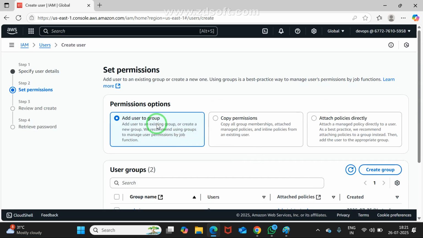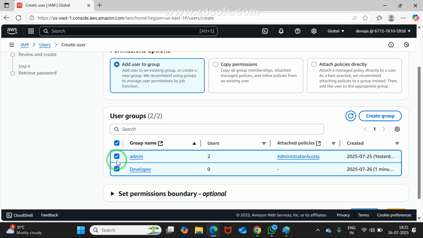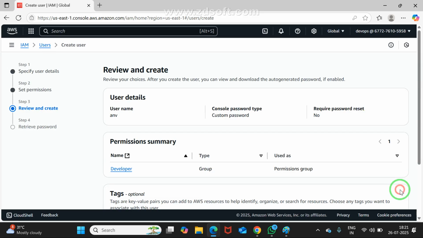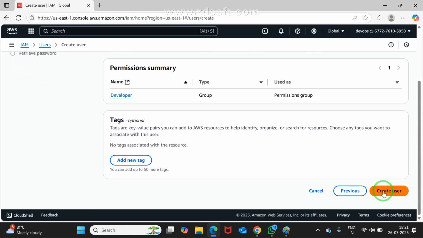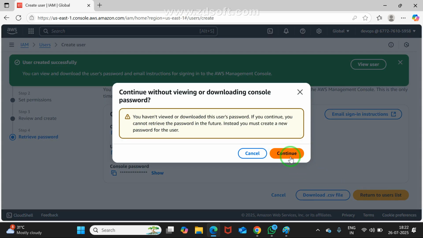See here what it asks: add user to group. Which group do you want to add? I can add to two groups also, but this is not my intention. My intention is only that these users are added to the developer group. I hope it is clear till now. Just click on next, same procedure. There is one more step. Return to user list.